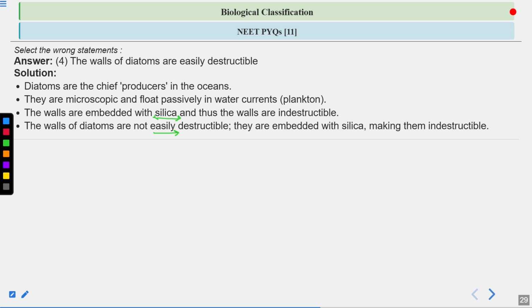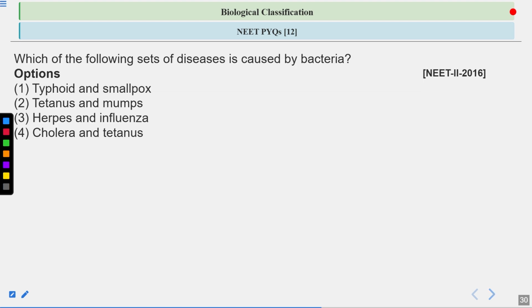Okay, clear. Next question, which of the following sets of disease is caused by bacteria? Means you have to name a bacteria which is pathogenic. So what are pathogens? Organism which can cause diseases. What are the options? Option number 1 is typhoid and smallpox. Second is tetanus and mumps. Third is herpes and influenza. And fourth is cholera and tetanus.